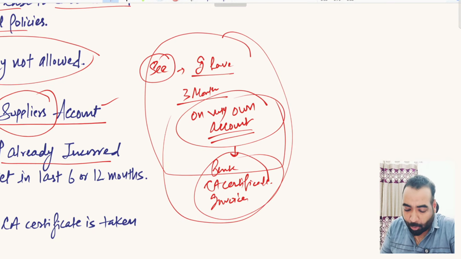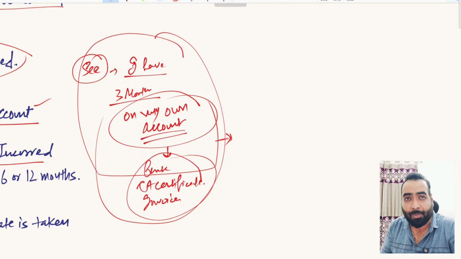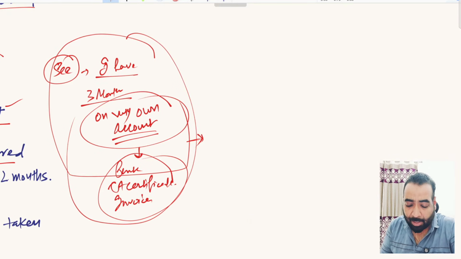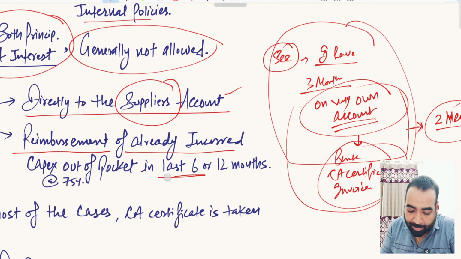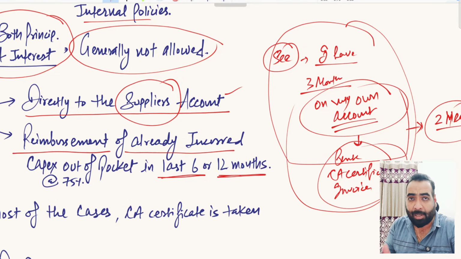But the question is, how much old machinery can be financed like this by the bankers? If these circumstances are allowed by the bankers, then you may go to the bank and say, see, I have bought machinery 2 years back, so kindly reimburse the amount that I have spent on the machinery 2 years back. No, there must be a fixed timeline up to by which period your machinery which you have bought by your own funds can be reimbursed by the bankers, and that period is generally 6 months or maximum 12 months period. So 6 months period from the date of your current request, right?